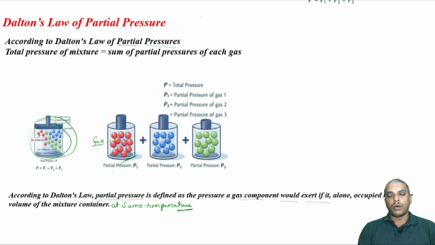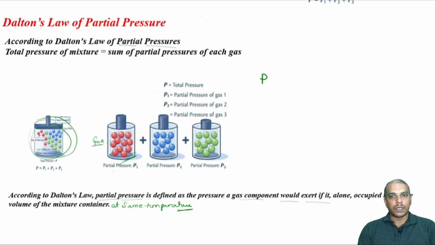If the total volume is occupied by only these red molecules, then what would the pressure be? That is called the partial pressure of gas A. Similarly, if the blue molecules occupy the whole volume by themselves, the pressure they exert is called the partial pressure of this particular gas.